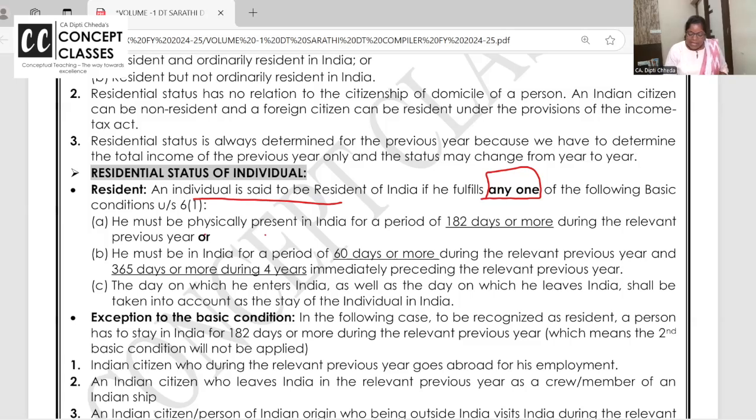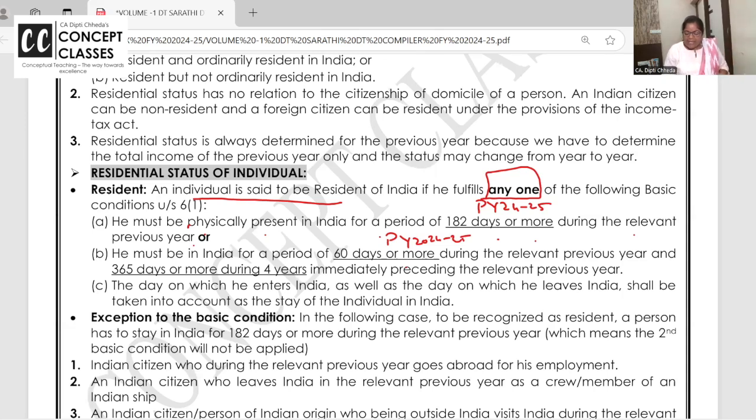So, listen. He must be present in India for 182 days or more in the previous year. This is the first basic condition. If not, 60 days or more in the previous year. What is our previous year? 24-25. And 365 days in the 4 preceding previous years.